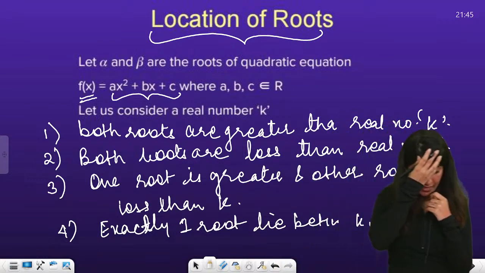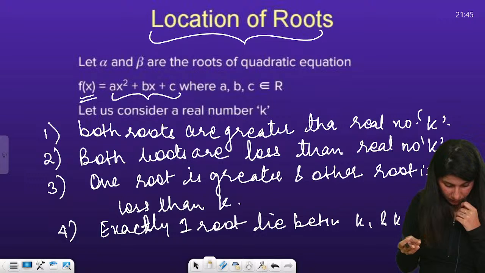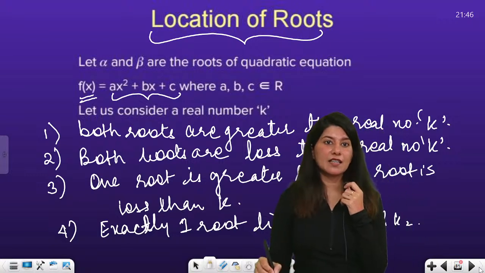Right? Are you getting my point? These are the cases. So let us start with the first case.